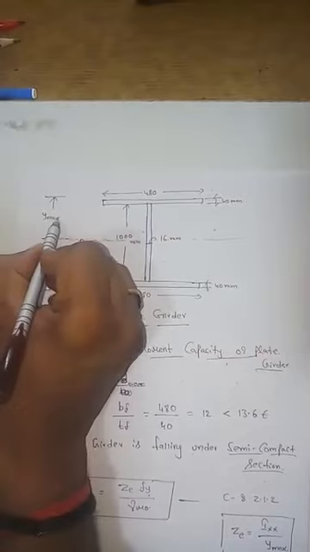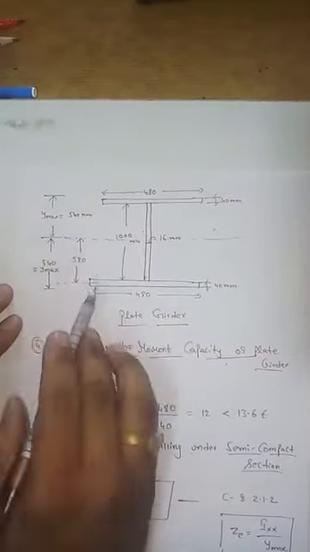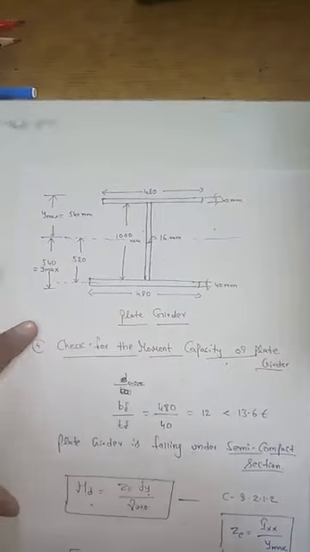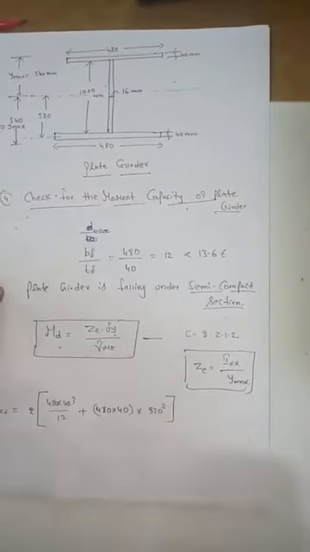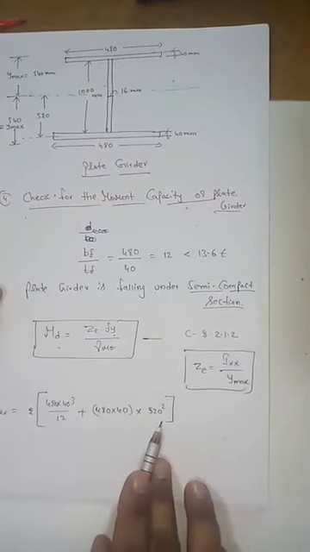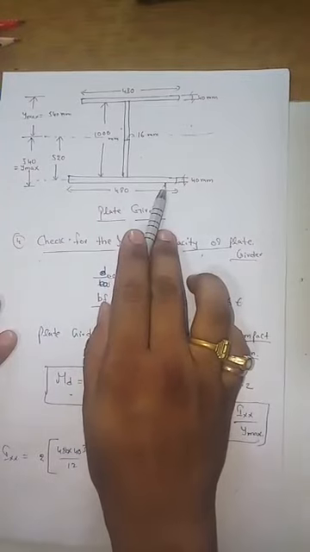Y max is equal to 540 mm. But to the centroid of the plate it is 520, so 520 square, and then I plus A into Y square. Y is the distance from the neutral axis to the centroid of the plate.